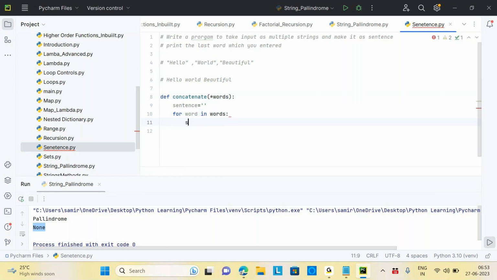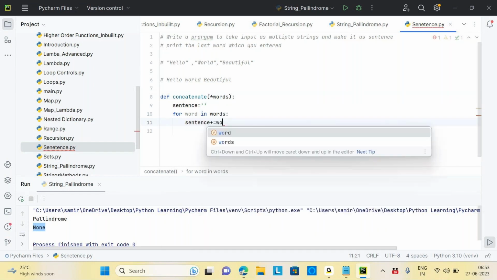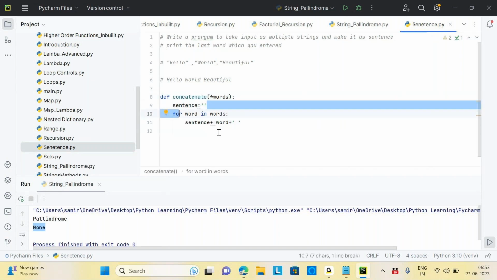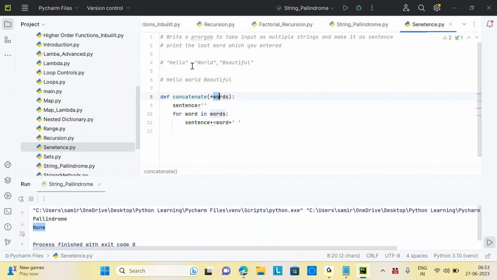Now here you need to say sentence plus equals word plus some blank space. That will give you the concatenation, right? Sentence is a blank one, and I'm saying sentence equals sentence plus the word plus the space. Suppose you are given hello, world, and beautiful. It will be plus plus plus with a space. Then print sentence, that's it, right?